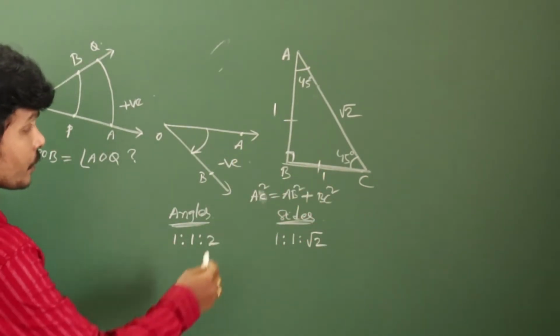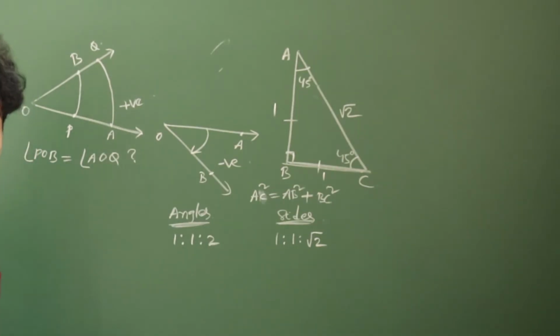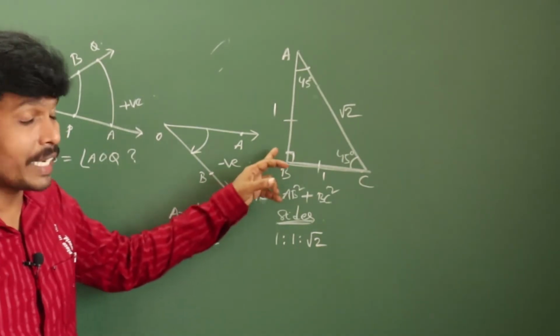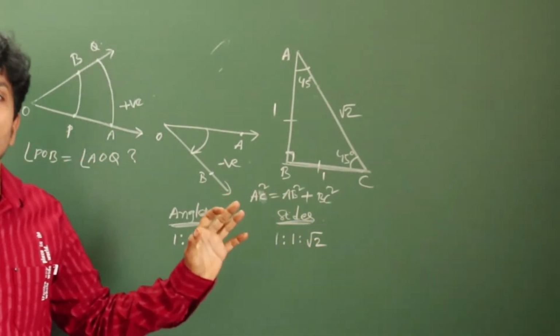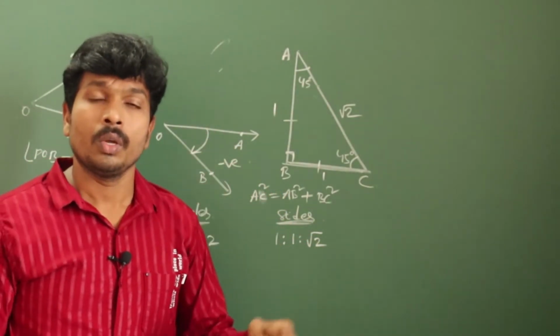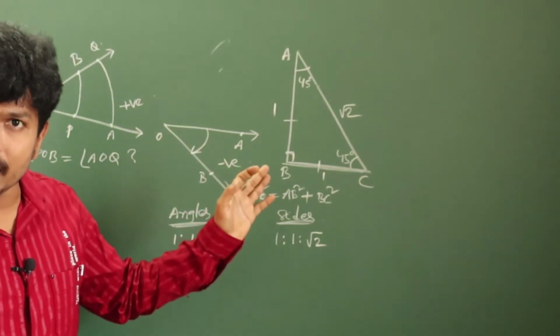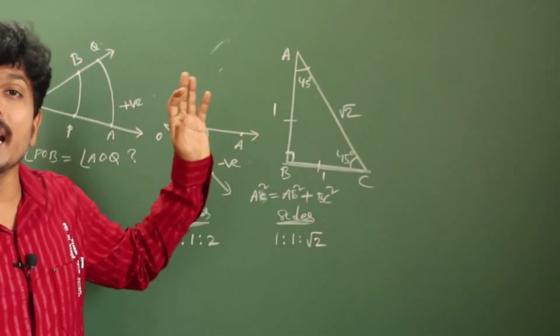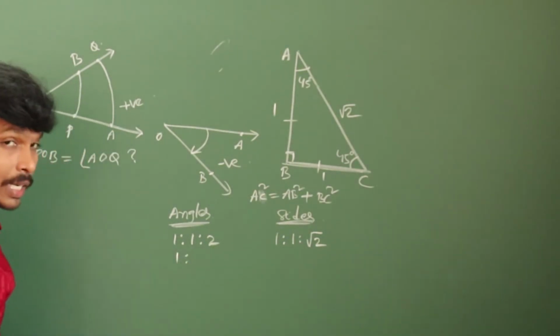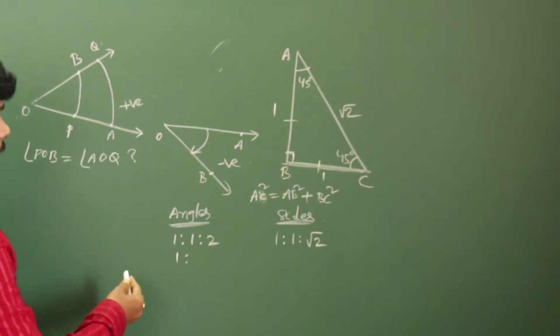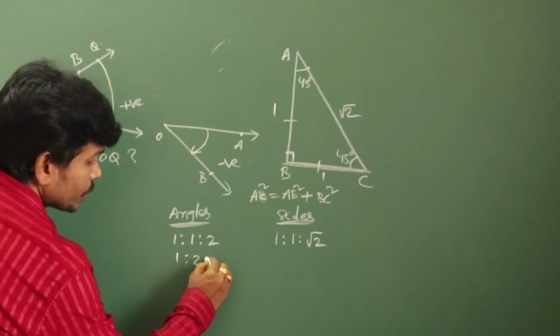And again, if suppose your angles, I am taking now 90 degrees, 30 degrees and 60 degrees, because the sum of the three angles in a triangle must be 180. If I am taking 30 degrees, 60 degrees and 90 degrees, then what is the angles ratio? 30, 60, 90 is nothing but a 1:2:3.